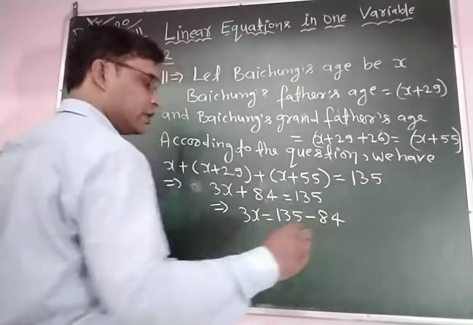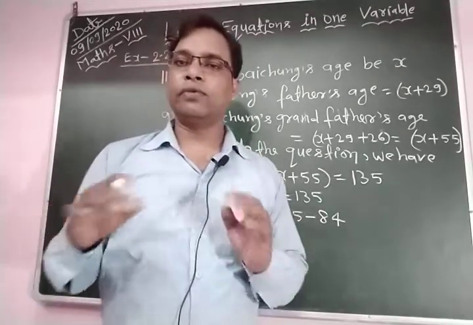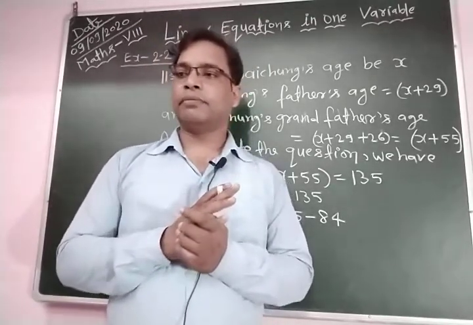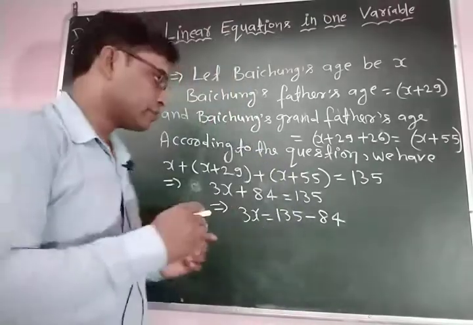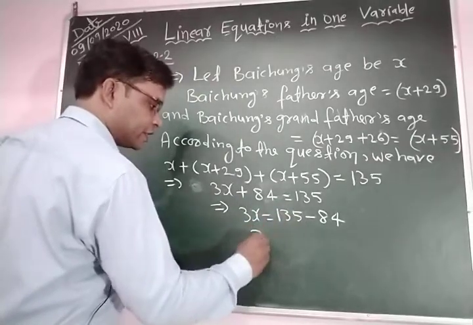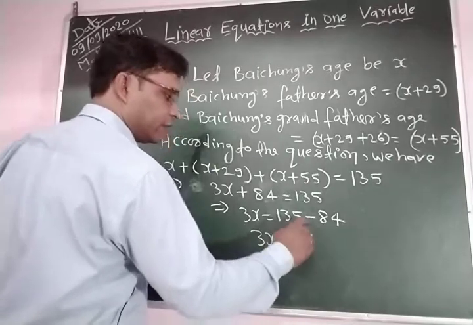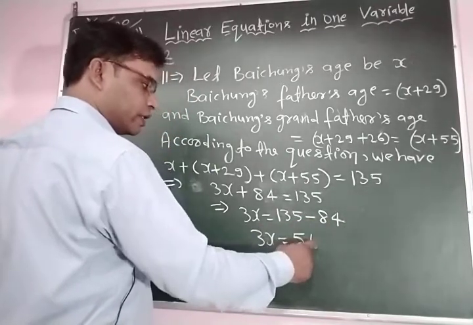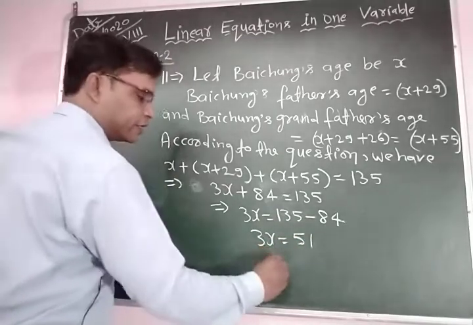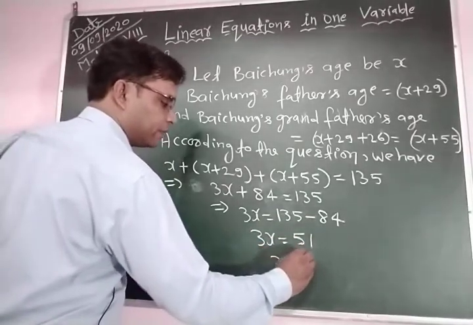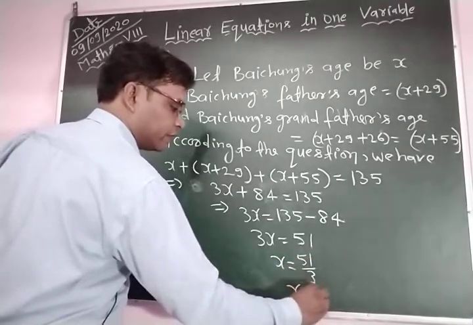When we subtract 84 from 135, we obtain 51. So 3x is equal to 51, and x is equal to 51 divided by 3, which is 17.